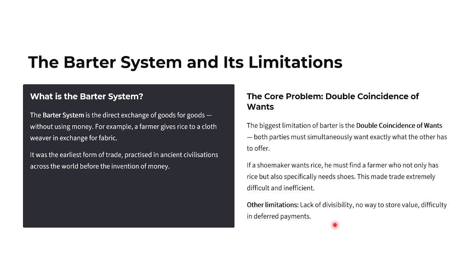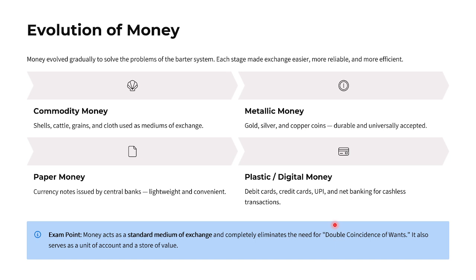That means both the parties must have similar wants and similar things to offer. This is the biggest limitation of the barter system. Okay, remember this.